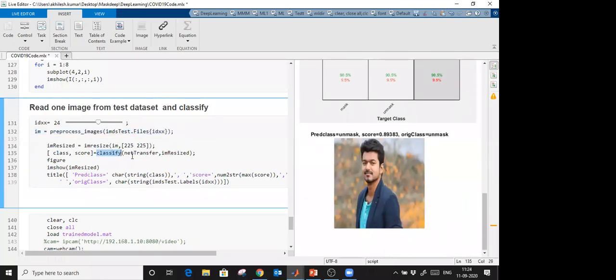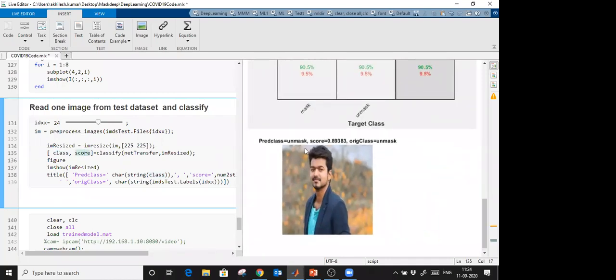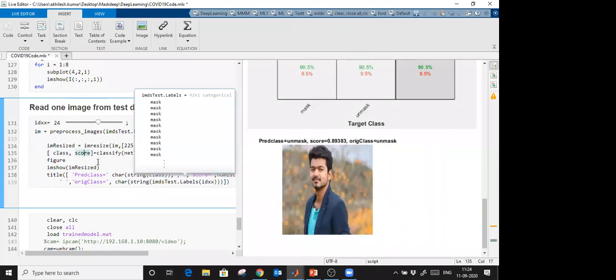Further, classify. This is the model, and this is the new image which I am going to classify. So here I will get the classes and the score of that as well. The softmax layer calculates the score, the probability, if you remember I was talking about. You see that at index number 4, this person is not wearing the mask, the predicted class is unmarked, and the original class is also unmarked. As a title, I provided the original and the predicted one.